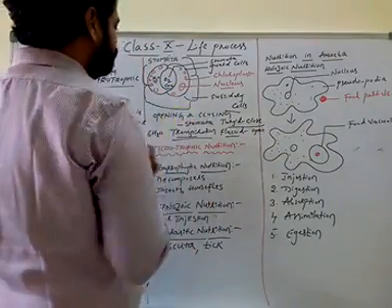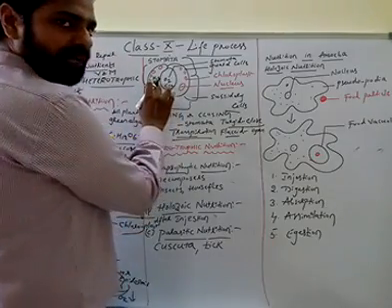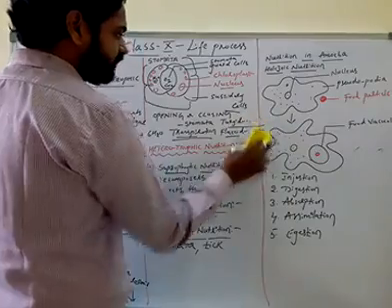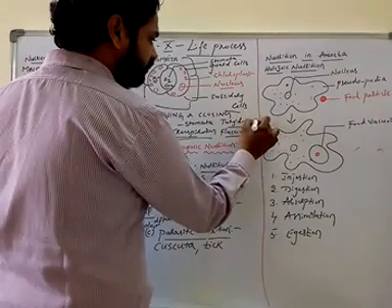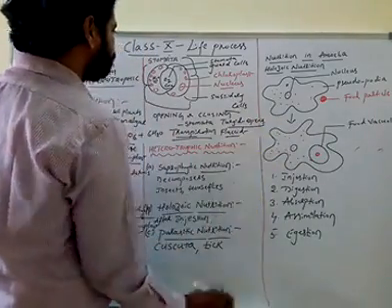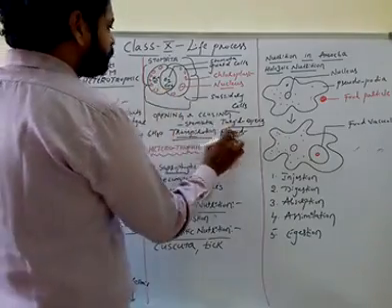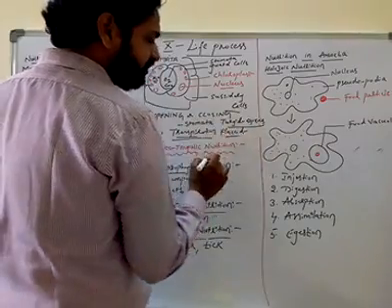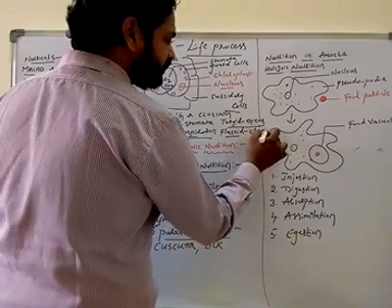When the guard cells absorb water, the guard cells become turgid. In the turgid cells, the stomata opens. When the guard cell loses water, the guard cell becomes flaccid. In this flaccid condition, the guard cell closes the stomata.